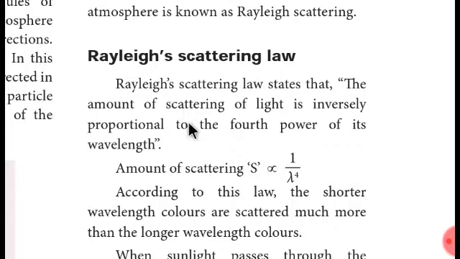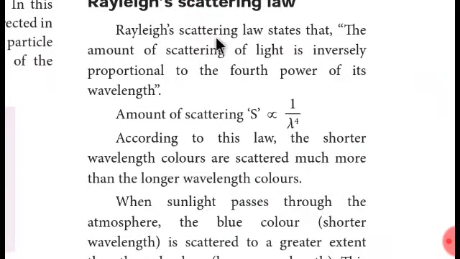Rayleigh scattering law states that the amount of scattering of light is inversely proportional to the fourth power of its wavelength. Just this thing. This simple formula was elaborated in this big manner. If you just remember this formula, you can write this sentence: amount of scattering, S, is inversely proportional to the fourth power of wavelength.